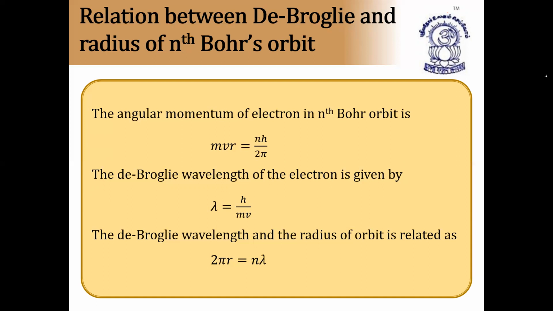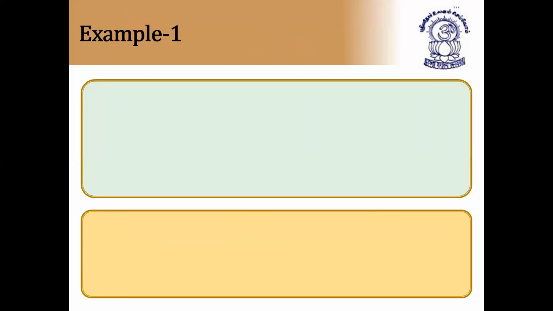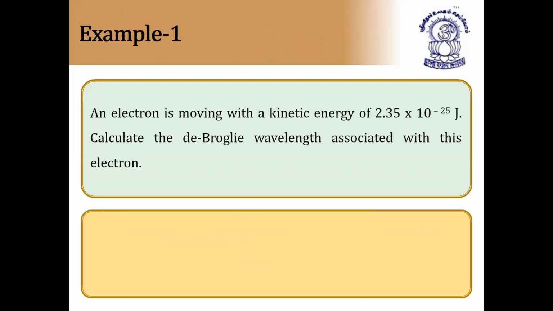The de Broglie wavelength of the electron is given by lambda is equal to h by mv. By relating these two, we can straight away write that the de Broglie wavelength and radius of orbit are related as 2 pi r is equal to n lambda. This formula is also important. Here r is the radius of the orbit, n is the number of the orbit, that is 1, 2, 3, 4, and so on, and lambda is the wavelength. So 2 pi r is equal to n lambda relates the de Broglie wavelength and the radius of the orbit. Now questions based on this.